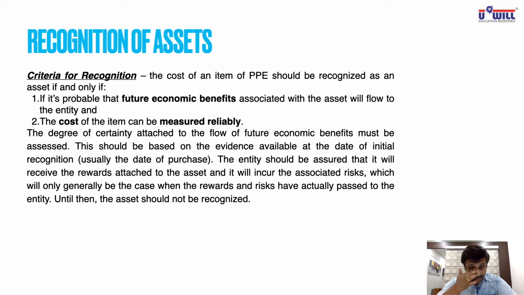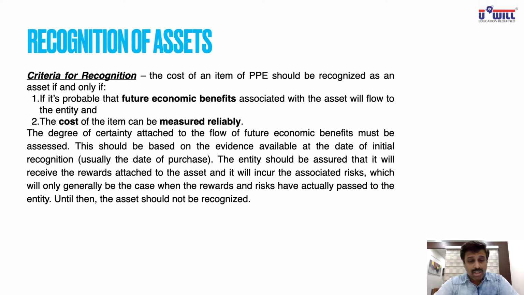The cost of an item of PPE, that is property, plant and equipment, should be recognized as an asset if and only if two conditions are met. One, it is probable, meaning very likely, that future economic benefits associated with the asset will flow to the entity. In future we are going to get economic benefits from that item. Economic benefits means monetary returns. In simple language, we are going to earn money from that item in future. That is the first condition for taking it as an asset.